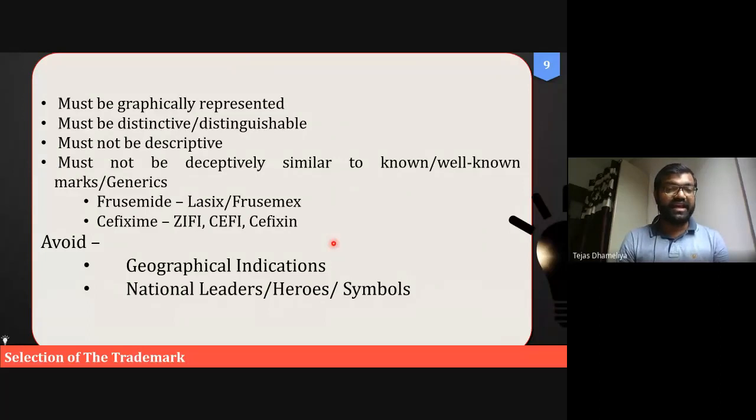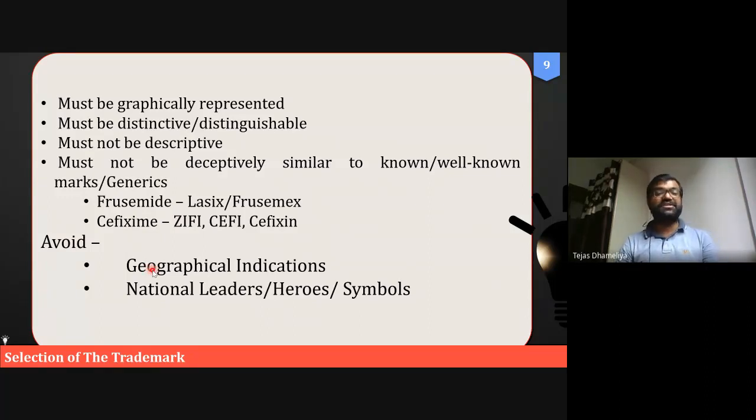Trademarks are applicable as we proceed for naming of certain drugs or APIs which are marketed under a terminology. Likewise, Dolo 650 or Dispirin. These are also trademarks, and we have to check whether they are registered or unregistered. Zifi, Cefi, Cefixime, all these are trademarks of Cefixime, and we should avoid geographical indications.